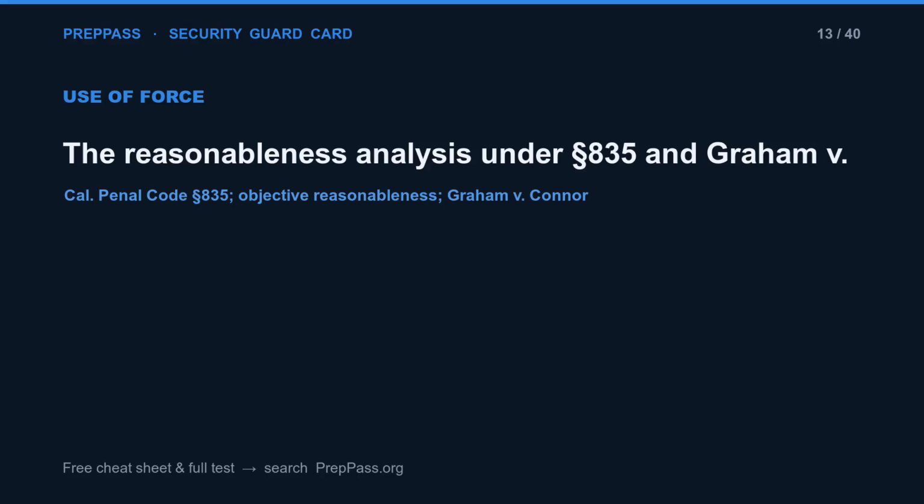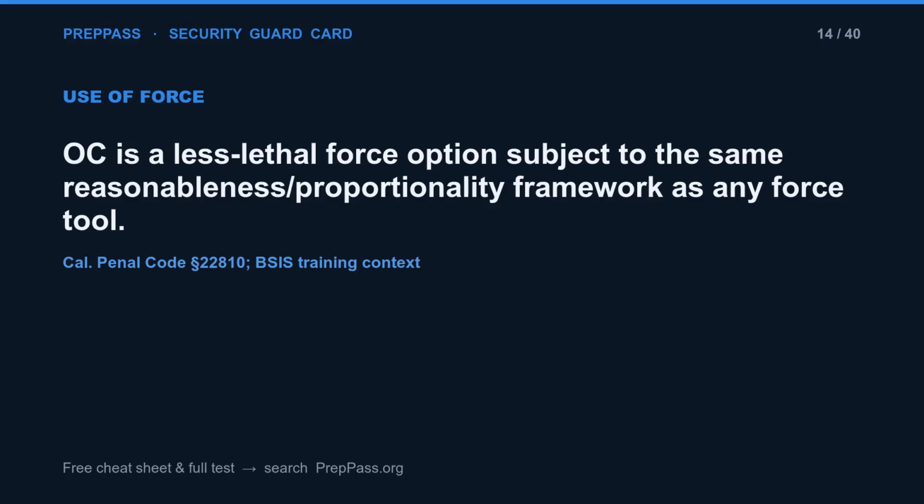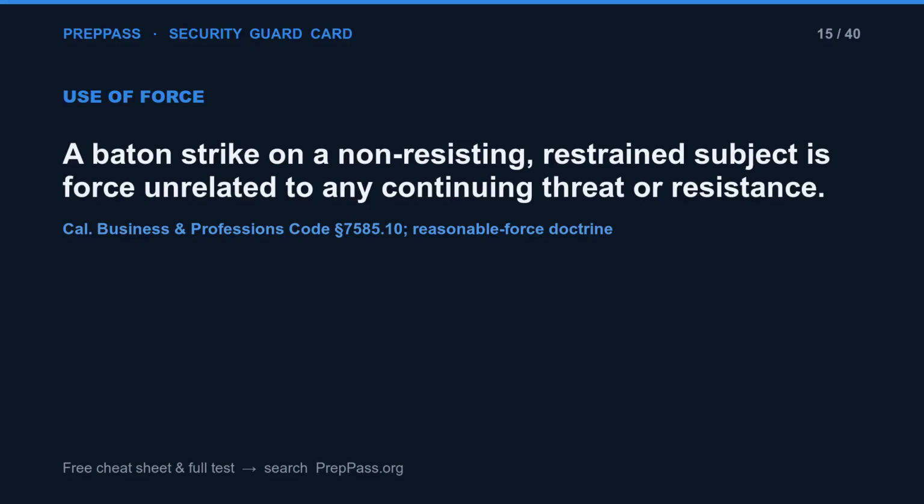The reasonableness analysis under Section 835 and Graham v. OC is a less lethal force option subject to the same reasonableness/proportionality framework as any force tool. A baton strike on a non-resisting, restrained subject is force unrelated to any continuing threat or resistance.